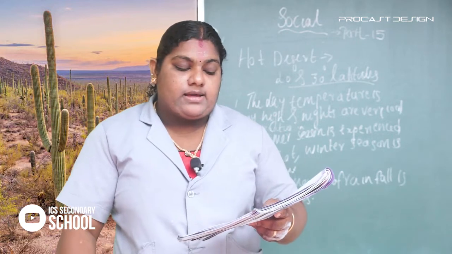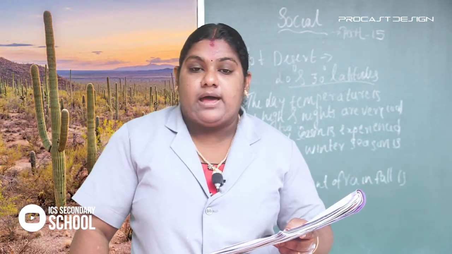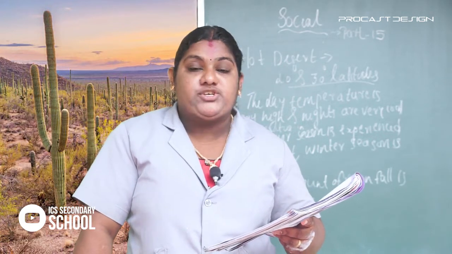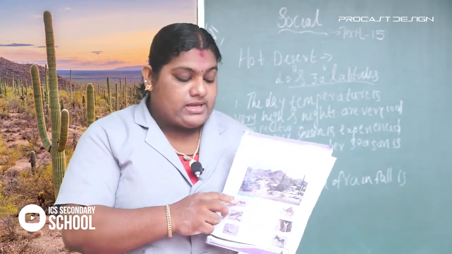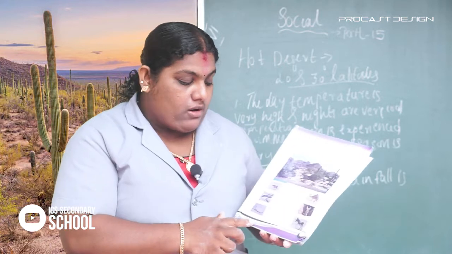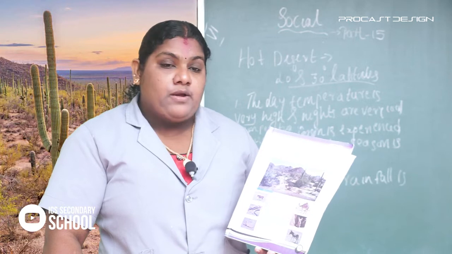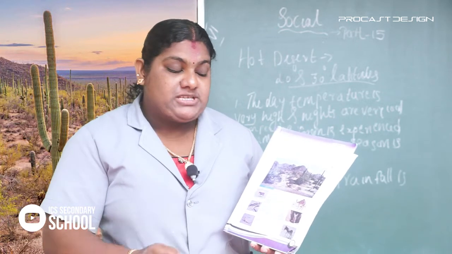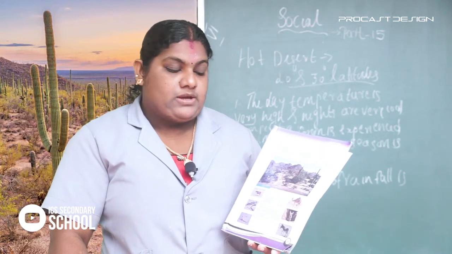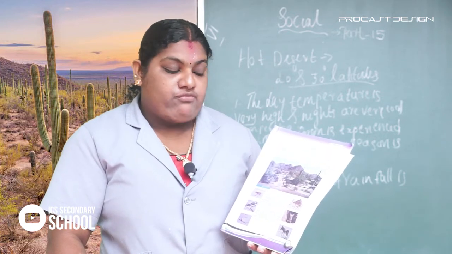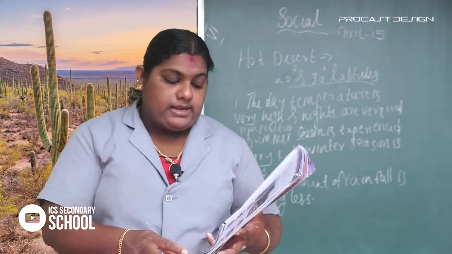The cacti and acacia are the main vegetation in the dryland region. In your textbook page number 93 you can see figure 6.5. This is a picture related to the dry lands. The cactus has a fleshy stem, and there are no leaves in this plant. It is only a fleshy stem. So you can see this in your textbook page number 93.